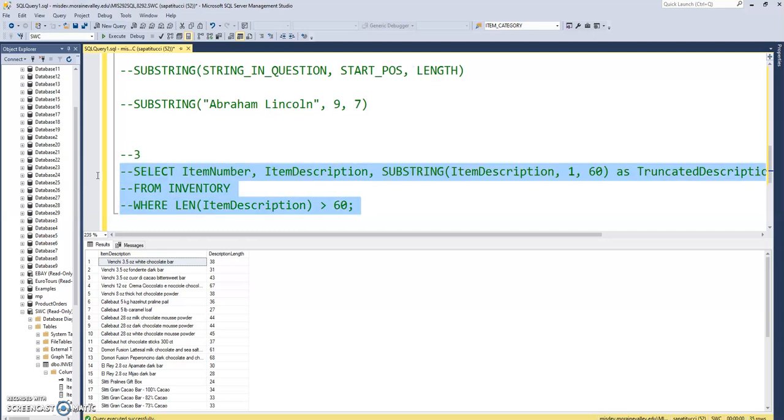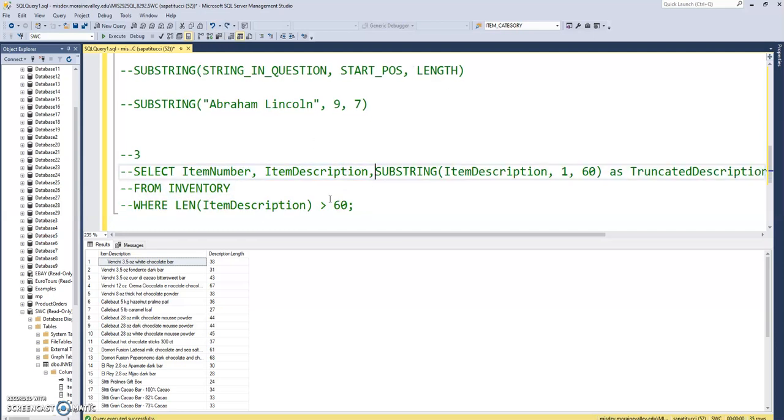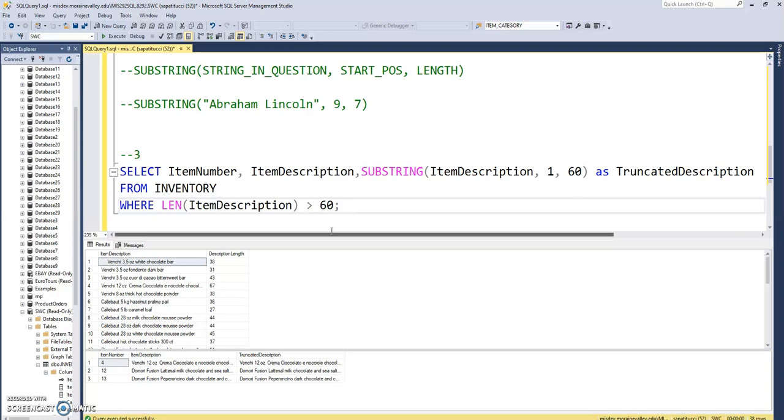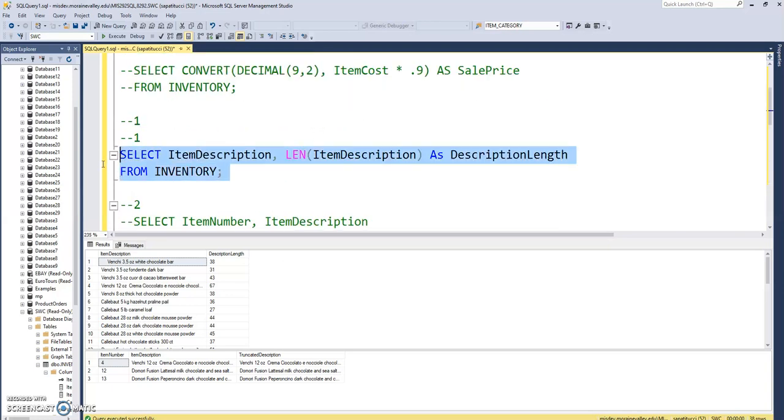Why don't I uncomment this and I'll run it. Oops. Okay, we'll see what the output looks like. Oh, you know what? I forgot to uncomment this one up here.